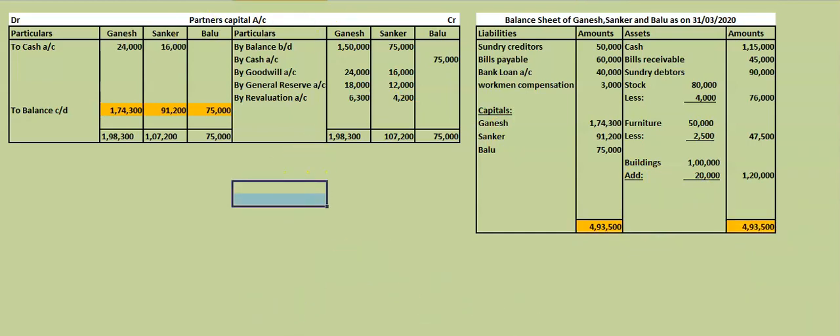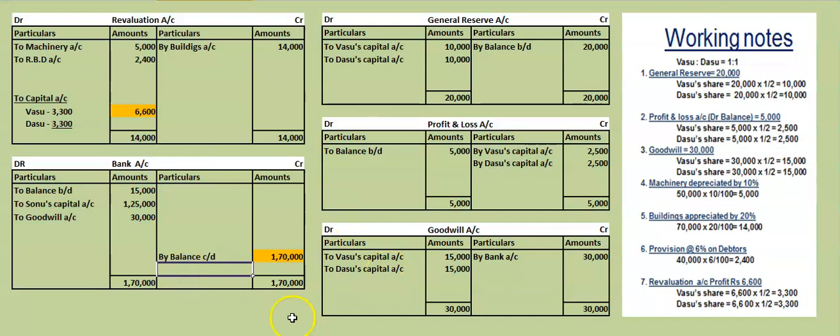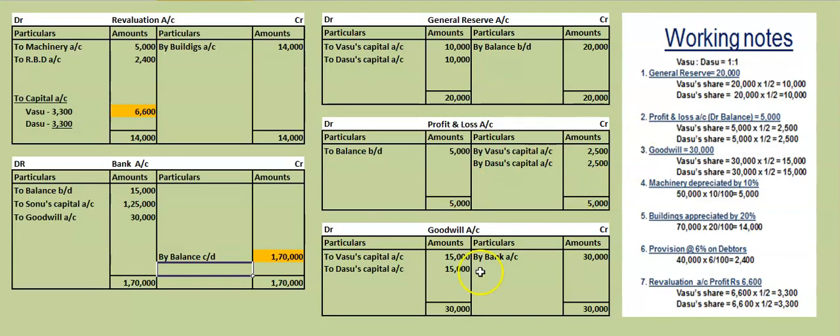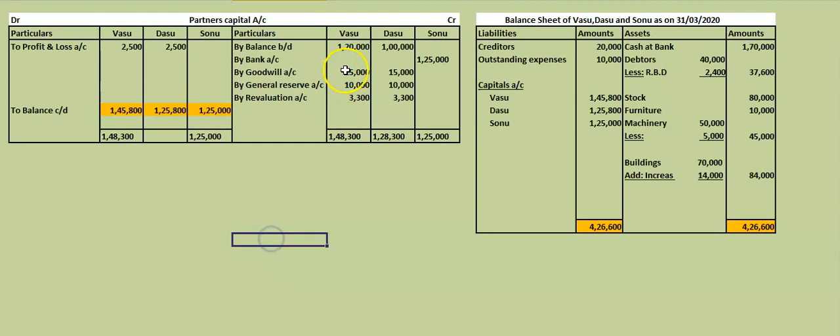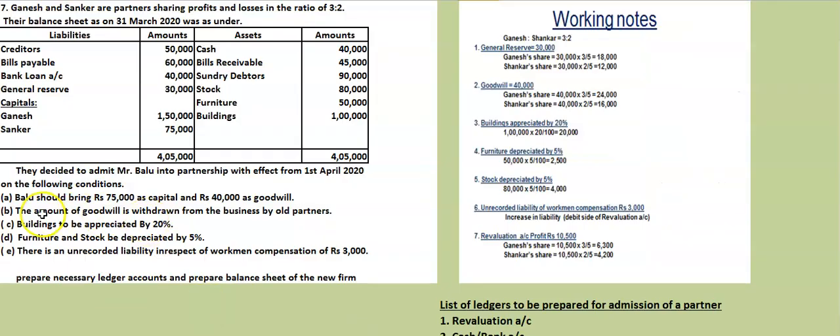What we have done? A new point here is regarding goodwill. In the previous problems, goodwill was brought in cash, nothing more was given. When goodwill was brought in cash, what did we do? In the goodwill account, we take it by bank or by cash and we distribute. No entry will come in the cash account for partners' capital; only one side will get the entry by goodwill. Here nothing is given. But in this problem, what he gave is that the amount of goodwill is withdrawn by the old partners. Whenever it is given, withdrawn by the old partners.